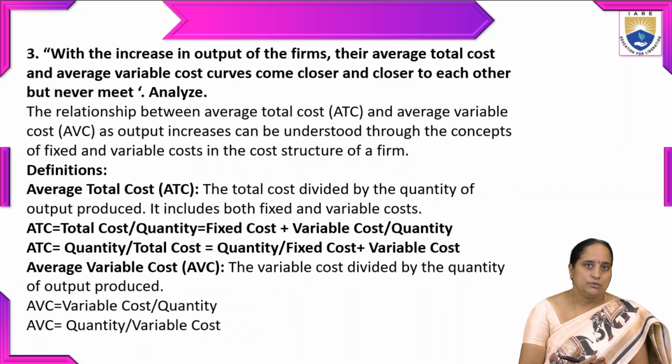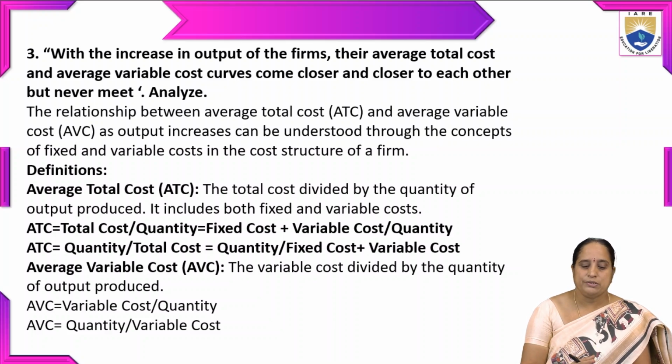The next one: with the increase in output of firms, their average total cost and average variable cost curves come closer and closer to each other but never meet. Analyze. The relationship between average total cost and average variable cost as output increases can be understood through the concepts of fixed and variable cost in the cost structure of a firm.